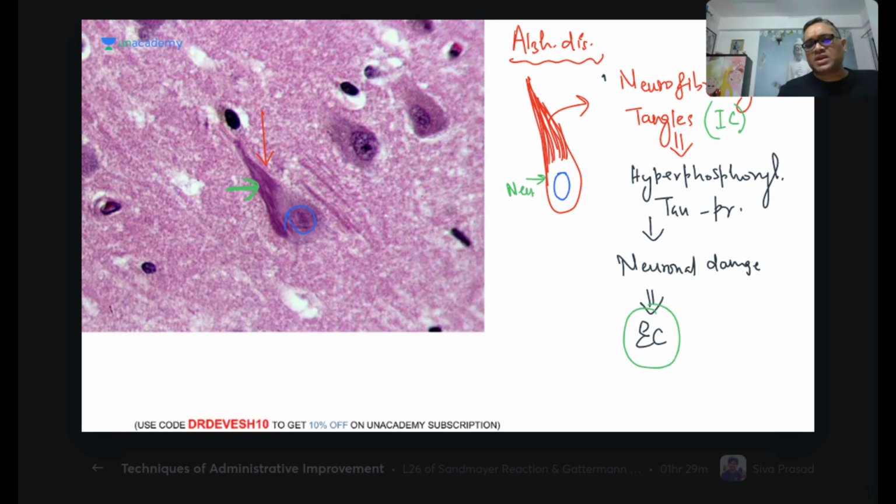So that was the question in AIIMS exam also, right? Initially intracellular, and after the neuronal damage, they will become extracellular. That is the feature of the neurofibrillary tangle. When they become extracellular, can you see this is the extracellular neurofibrillary tangle? It is difficult to identify extracellular neurofibrillary tangle.